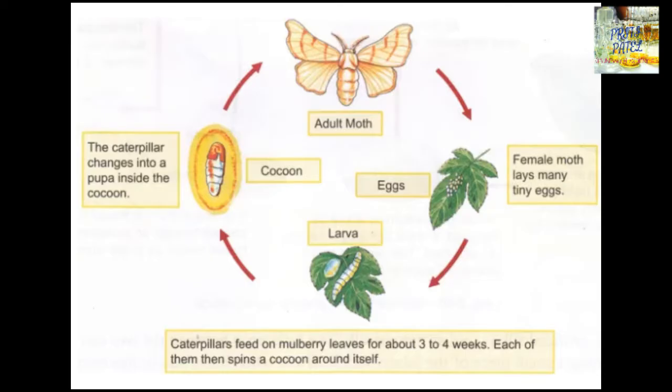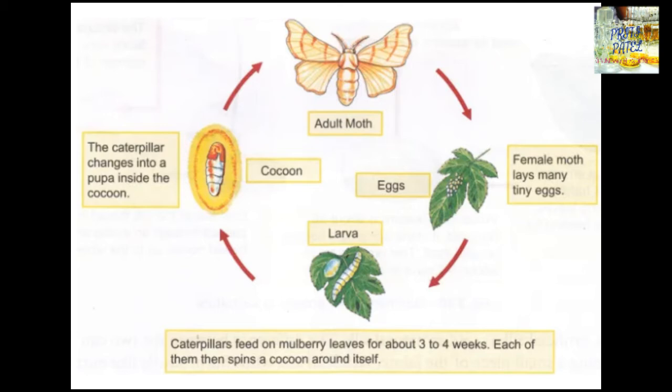First, here is the life history of a silk moth till it formed the cocoon. The female adult moth gives eggs on the mulberry leaf, and when this egg hatches out into a larva, that is called a caterpillar, or we call that a silkworm. They feed on mulberry leaf for about 3 to 4 weeks.